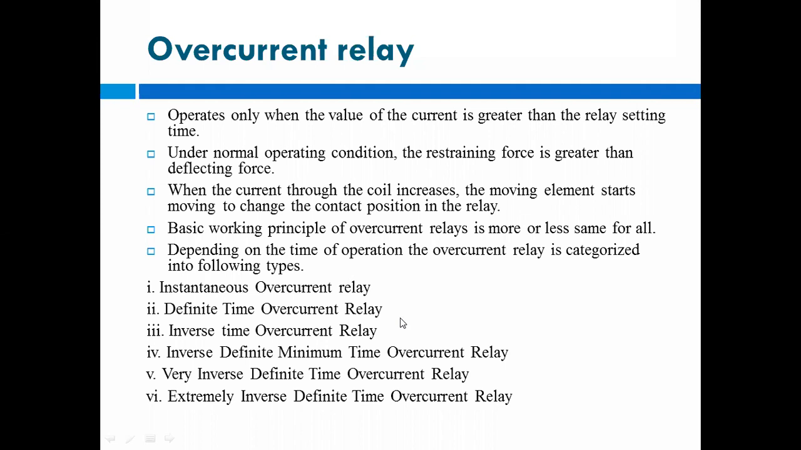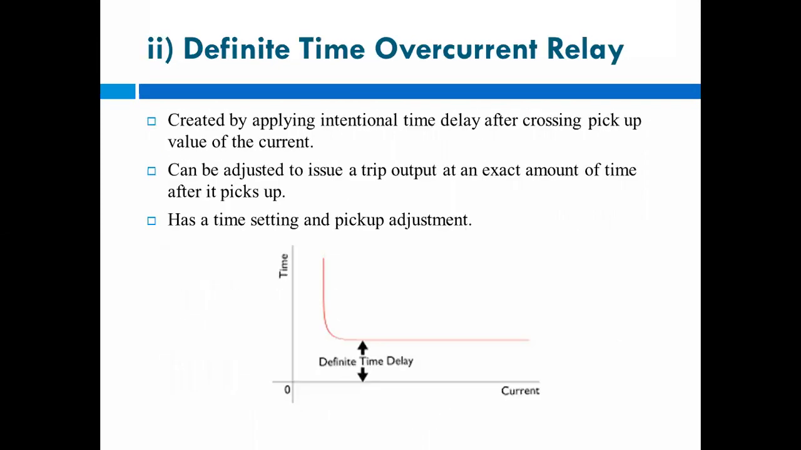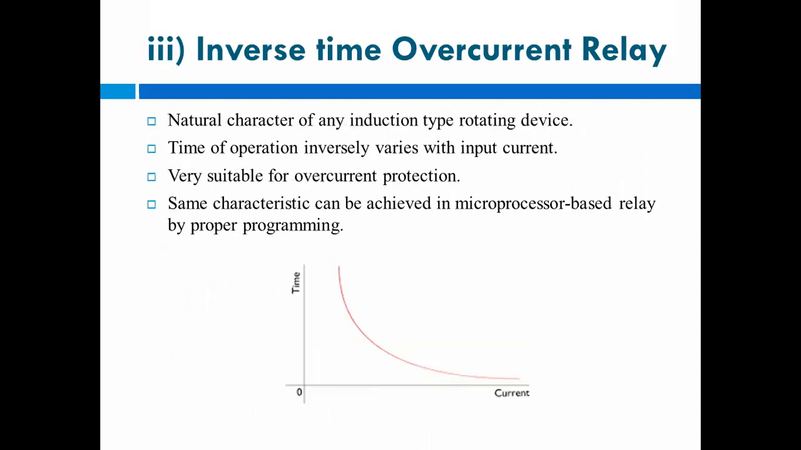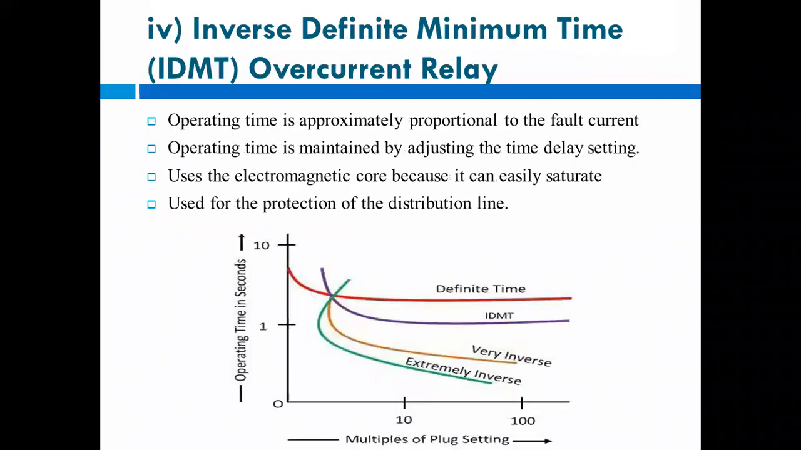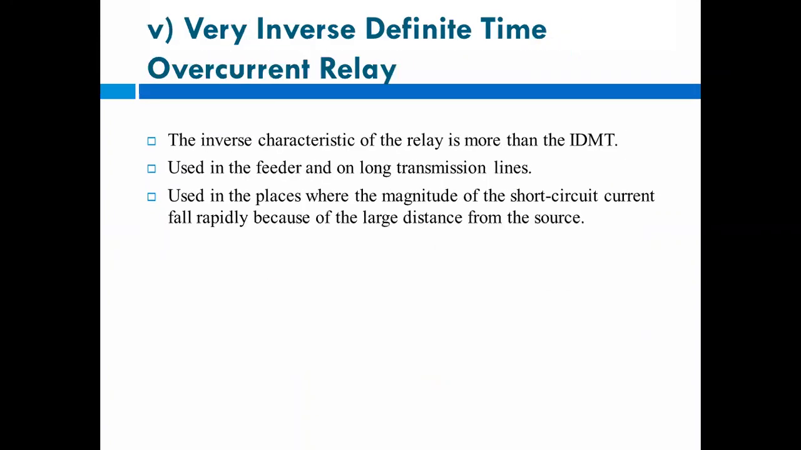These all characteristics we have seen in the last lecture. This is for inverse time. This is definite time, means some particular time is provided, and after that, the relay will operate. And here, all characteristics are shown.